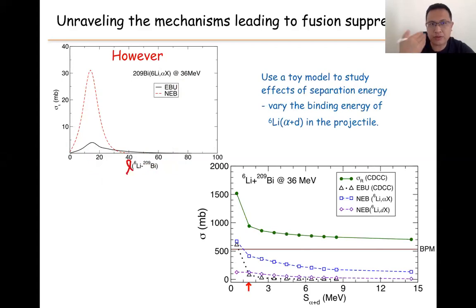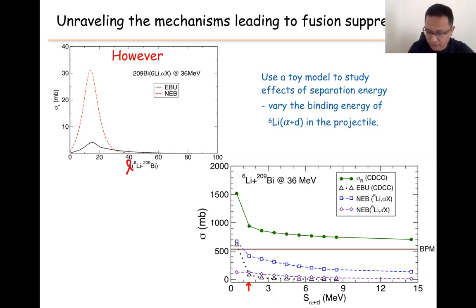But we need to understand what reaction mechanism leads to the fusion suppression. Here we use a toy model. In the toy model, we try by hand changing the alpha-deuteron binding energy of the lithium-6 projectile. The physical value is 1.47. Here we change it to 0.47, 2.47, 3.47, and make it much larger.